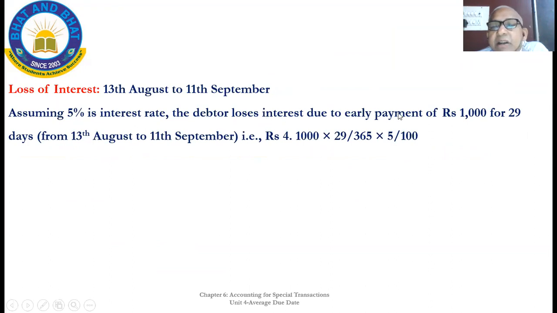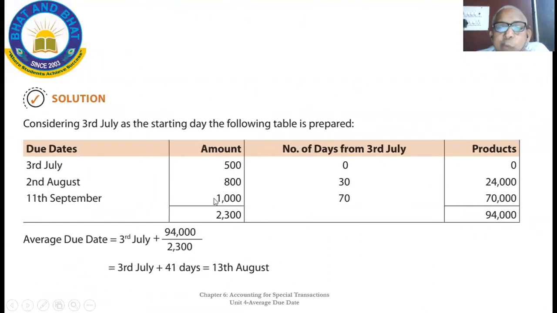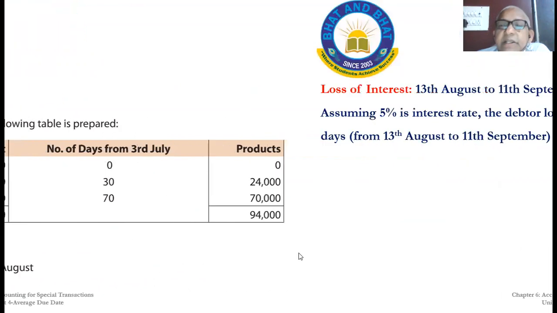Hence, debtor loses interest due to early payment of 1,000 for 29 days, that is 13th August to 11th September. That is how it is calculated: 29 days over 365 into 5 is the rate of interest. Okay, this is 4 into 1000. Payment will be made for 1000 rupees. Because here the due date falls after this date, here the due date falls before this date, hence here loss of interest. It's the explanation given here.